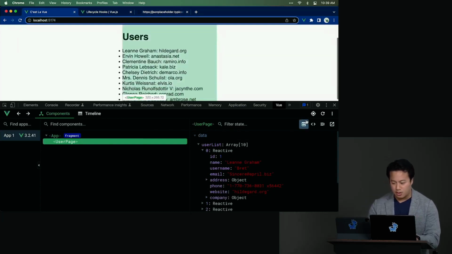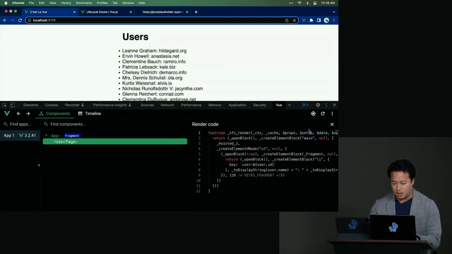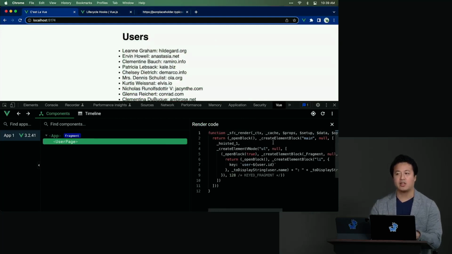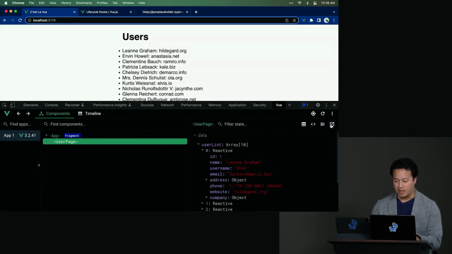But to your point, at the moment, oh, by the way, what you see here is you can actually see what Vue is rendering as far as the JavaScript code. If you want to nerd out about what the vanilla JavaScript looks like underneath, you can always look at that.